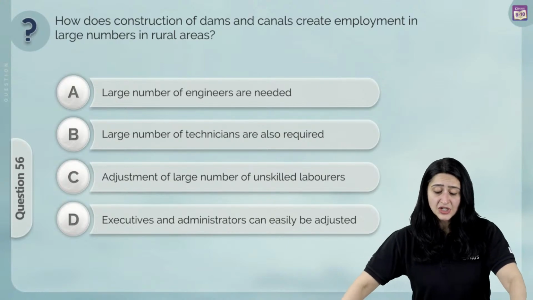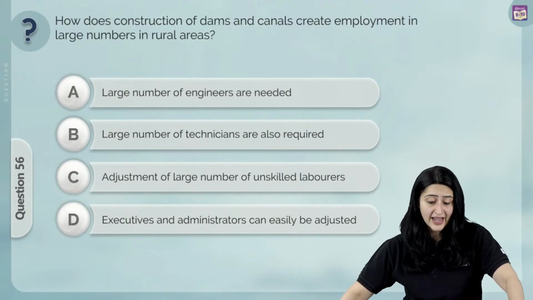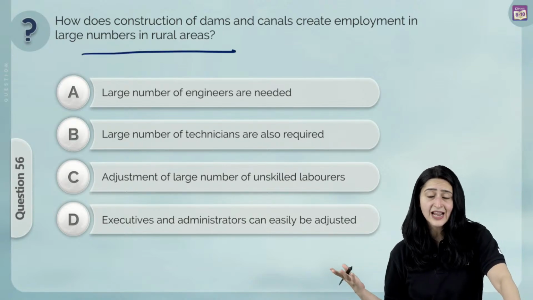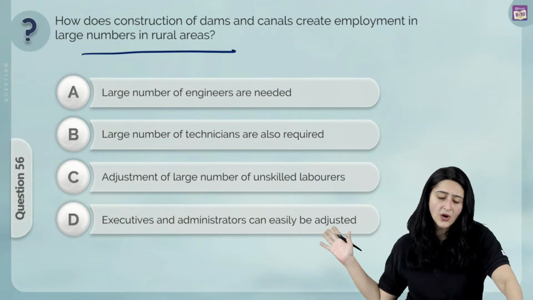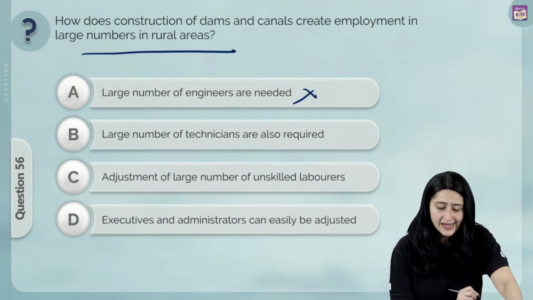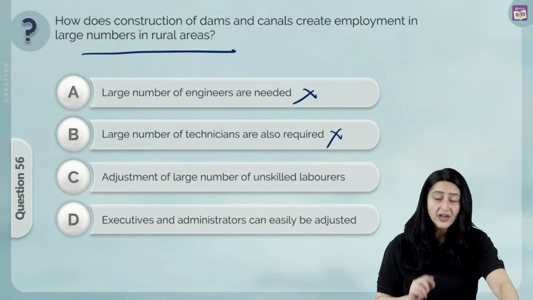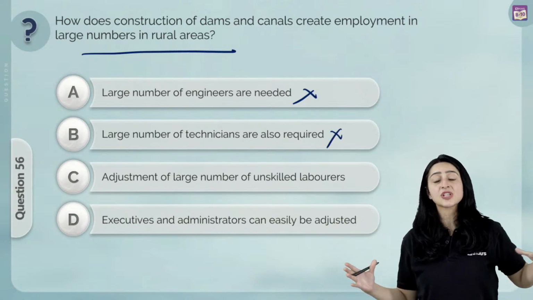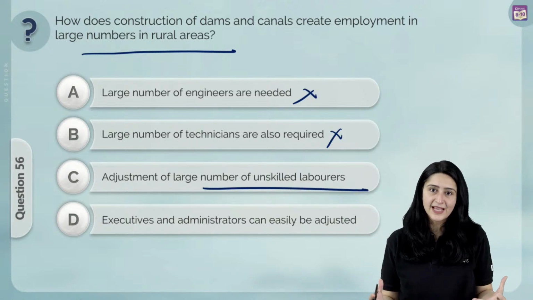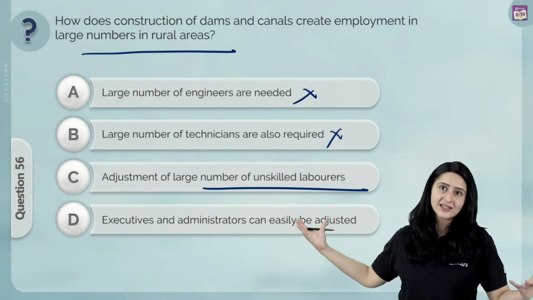How does construction of dams and canals create employment in large numbers in rural areas? Think about it, we're talking about large numbers in rural areas. Naturally, the number of engineers would not be so many, right? The number of technicians also would not be that many. However, a large number of laborers, or unskilled workers, would be required. So this is definitely something that is going to create employment when a dam or a canal is being built.